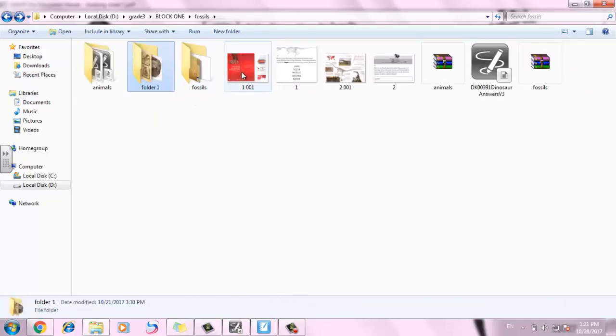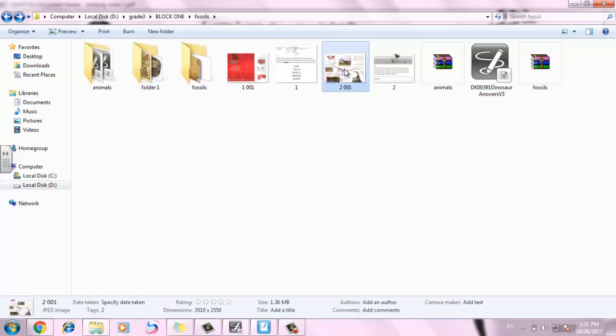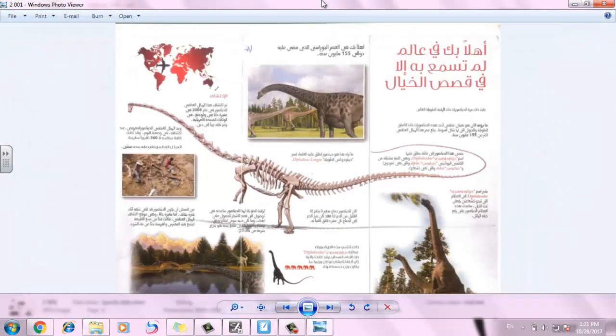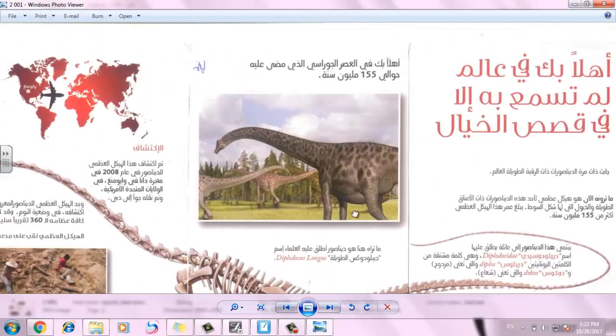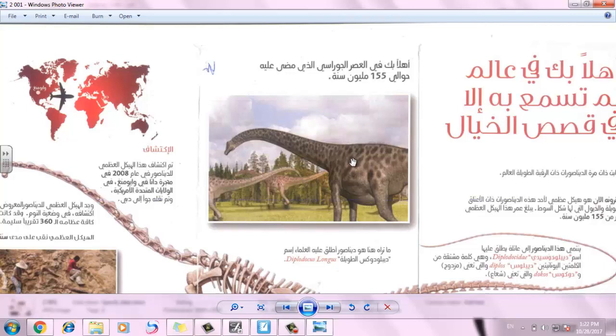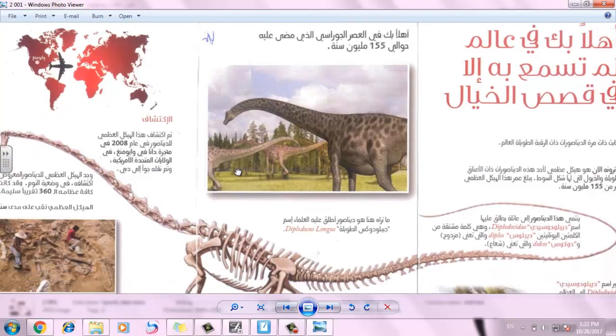I'll show you something really interesting. Our friend Hamza in 3C gave it to me actually. We have to thank him. This is a fossil of a dinosaur. They found it and they said that this dinosaur used to be on Earth from 155 million years ago.